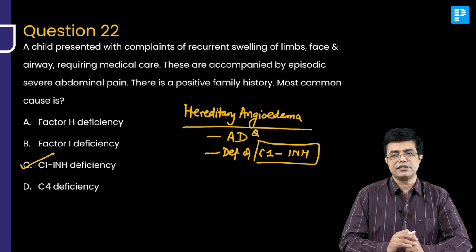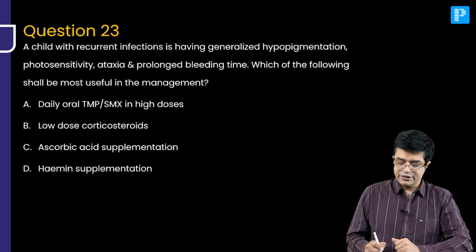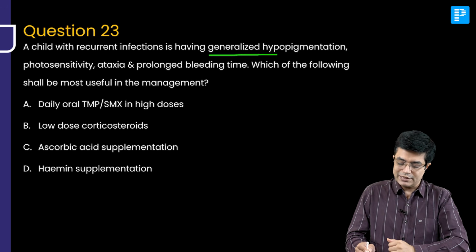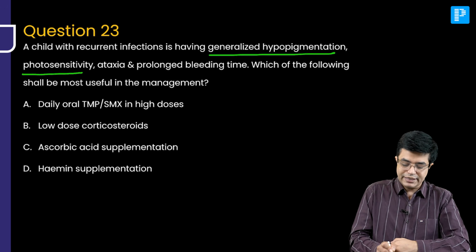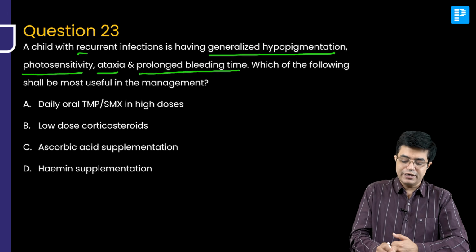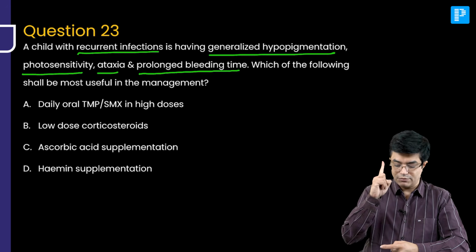Again, a topic we have discussed in detail in the regular videos. Question number 23. A child with recurrent infection is having, we are into the world of immunology, generalized hypopigmentation, photosensitivity, ataxia, and prolonged bleeding time. What shall be most useful in the management? So, recurrent infection could be a primary immunodeficiency, number 1.